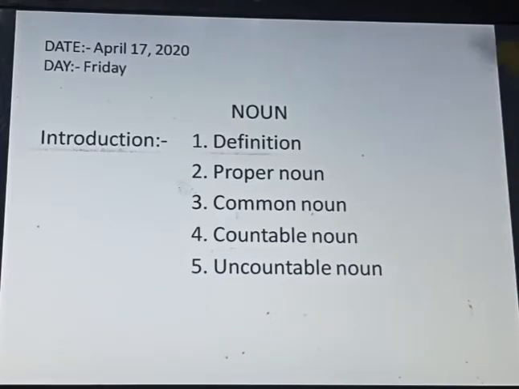The next one is common noun. Common nouns are words that refer to persons or things of the same kind, or we can say of the general category. As we did yesterday, if I am talking about any student, that is a common noun. If I mention a particular name, Vivek, that is a proper noun. Countable, those we can count. Uncountable, those we cannot count. So I think this much is clear to you all.